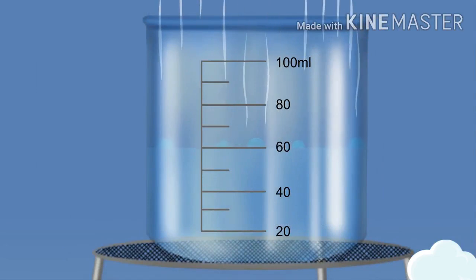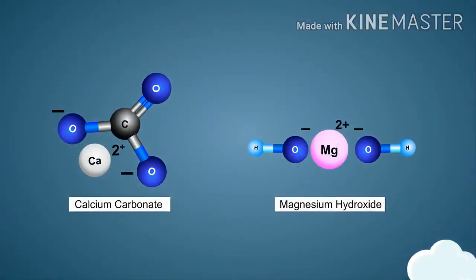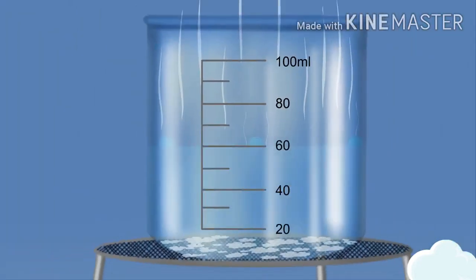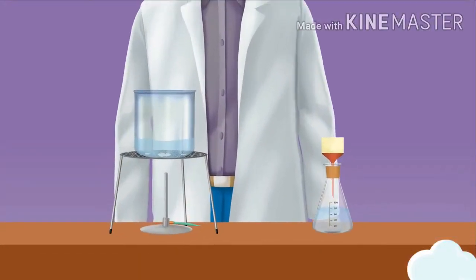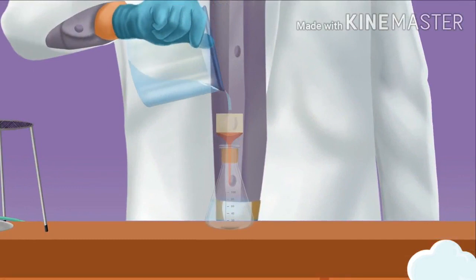On the other hand, the resulting salts, which are calcium carbonate and magnesium hydroxide, do not dissolve in water and thus form precipitates. The precipitates are removed by filtration, and this rids the water of calcium and magnesium ions. In other words, the water no longer remains hard.